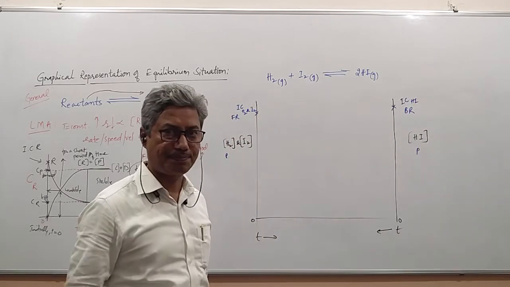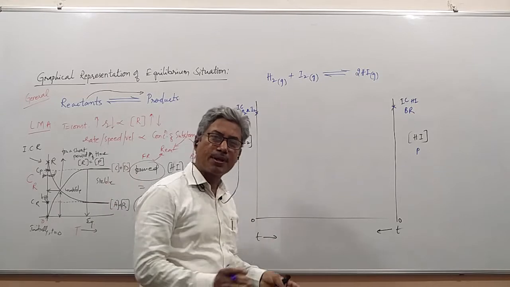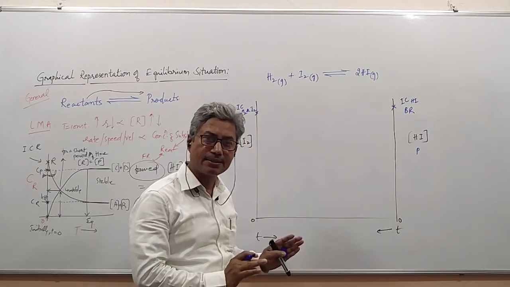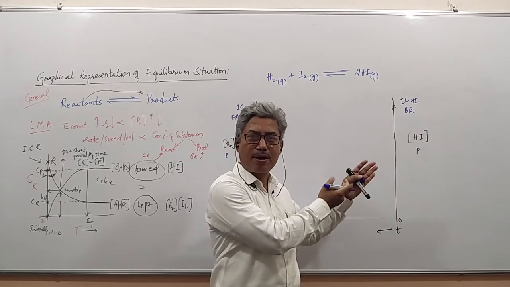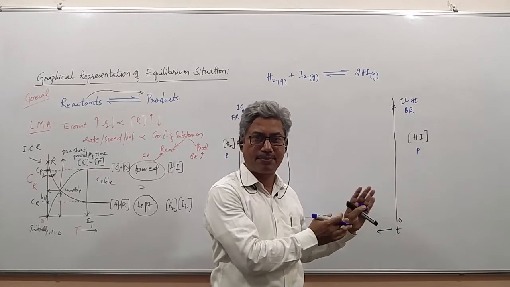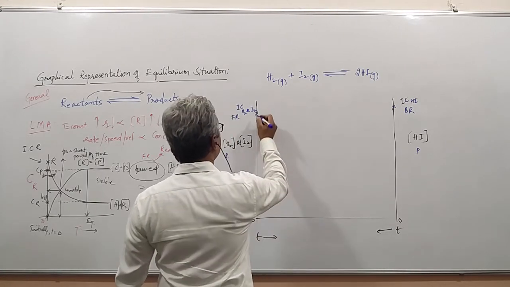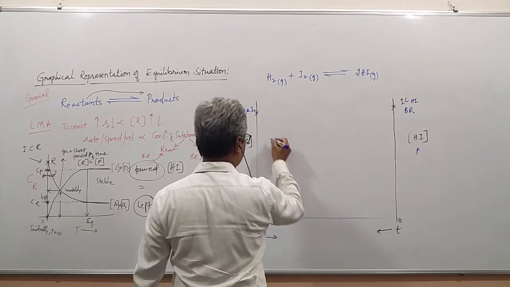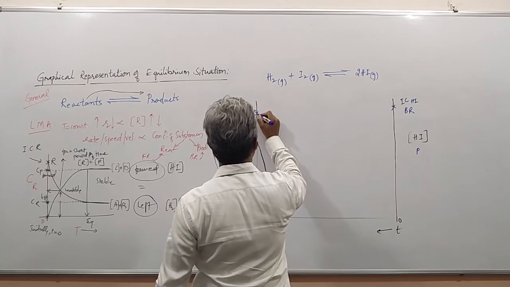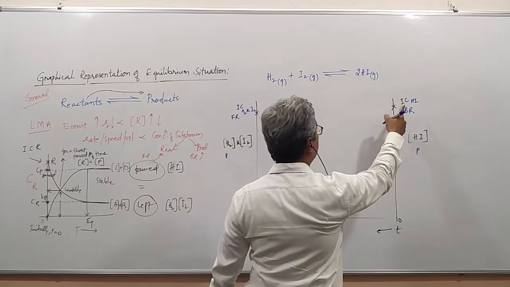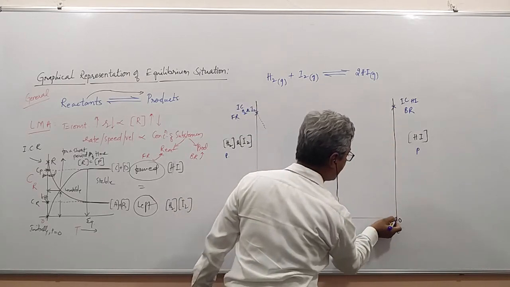Now, as time progresses, hydrogen and iodine concentration will decrease. Proportionately, hydrogen iodide concentration will increase. Is it clear, students?